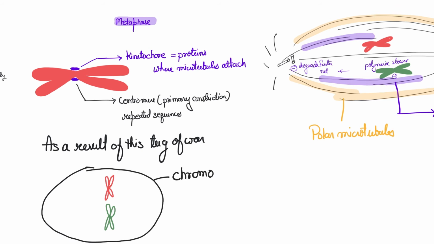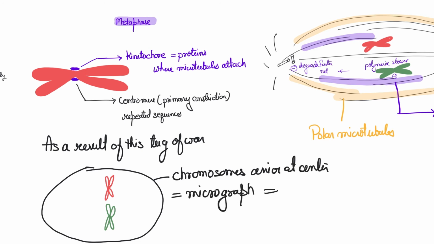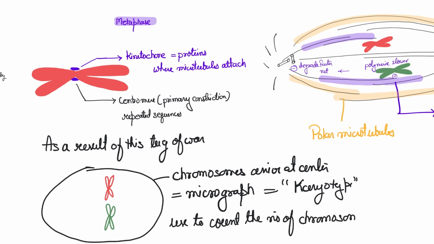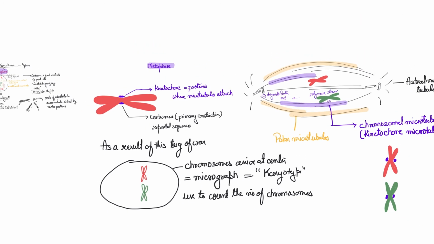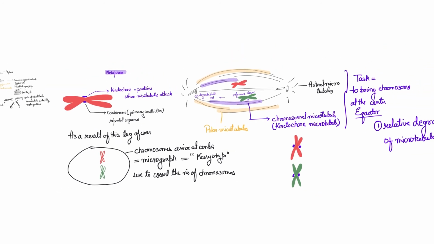So this is what happens by the end of metaphase, when the chromosomes are best visible. We want to click the micrograph right now and take a picture that we call a karyotype, where we arrange the chromosomes from the largest to the smallest, and we also want to identify if there are any chromosomal disorders in the cell at this point of time, and it is widely used in genetic counseling.